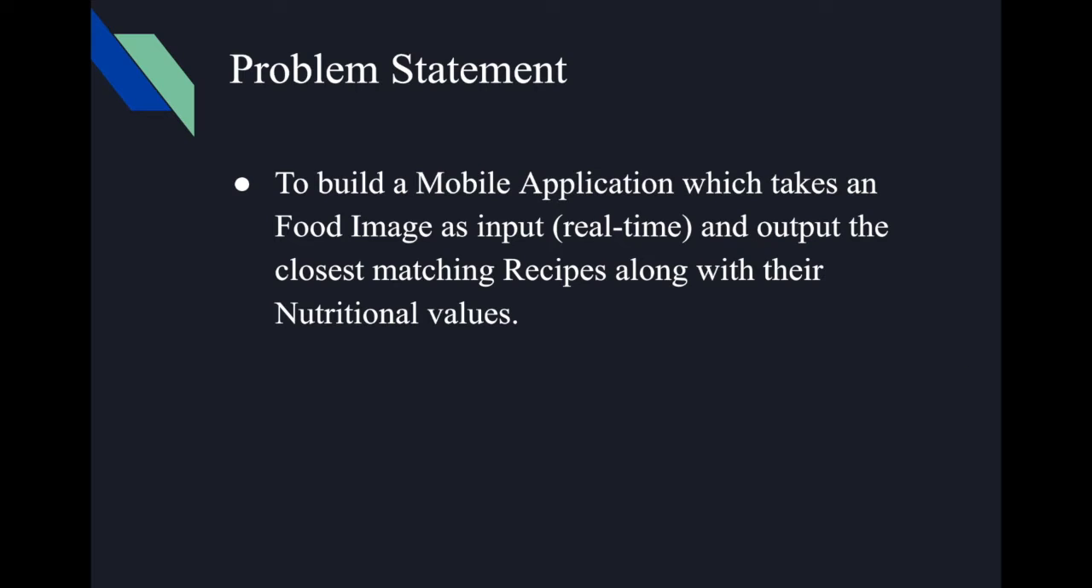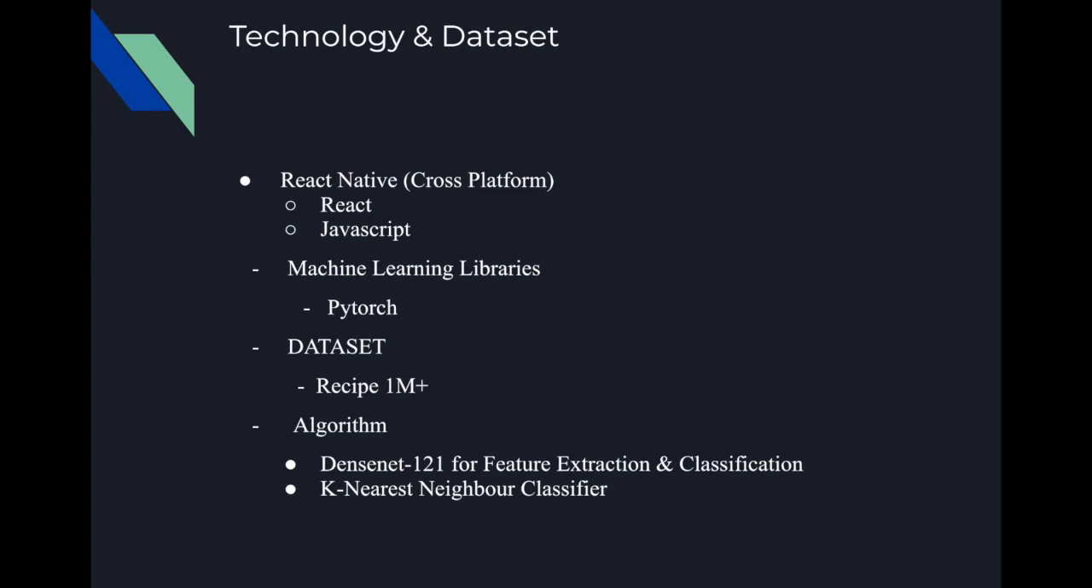I think we have fairly achieved the goal of the problem statement we set out, as we will see in the demo. Now I'll quickly go to the technologies and dataset we used. The technologies we used were React Native for cross-platform mobile app development, which uses React and JavaScript. For the machine learning library we used PyTorch. For the dataset we used Recipe1M, and for algorithms we used DenseNet 121 and a K-nearest neighbors classifier.